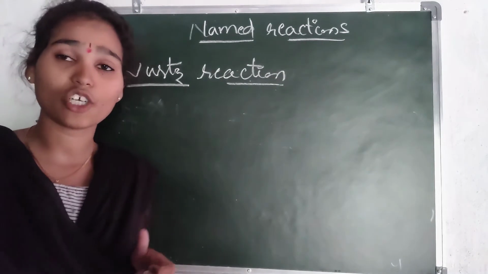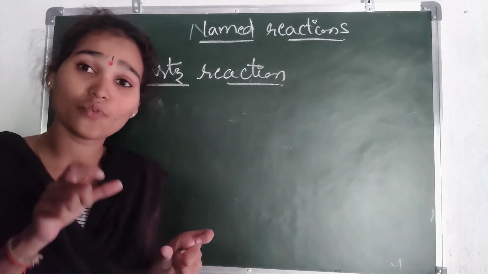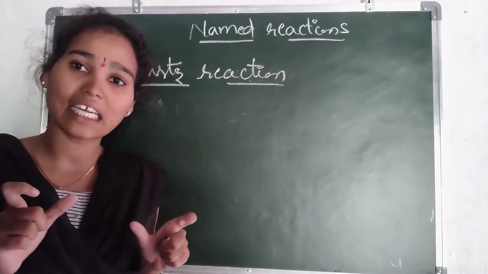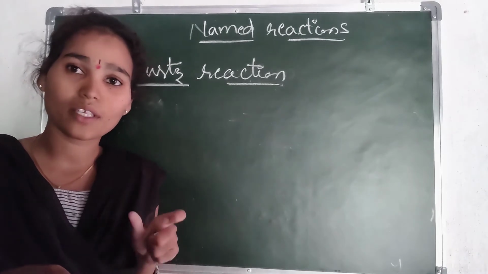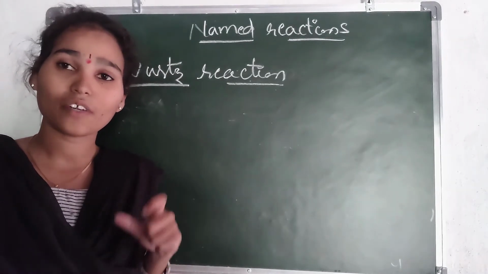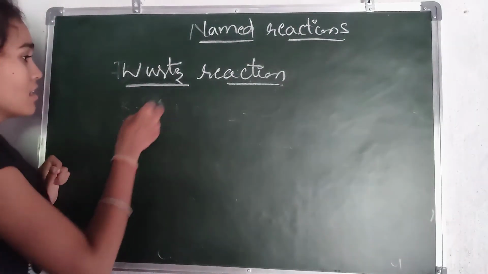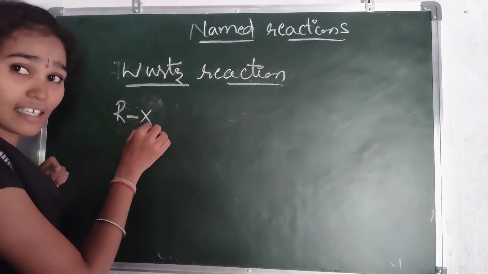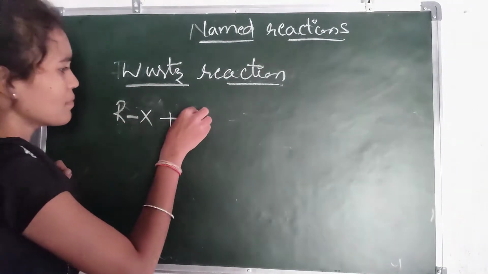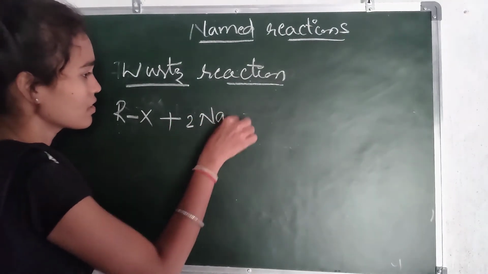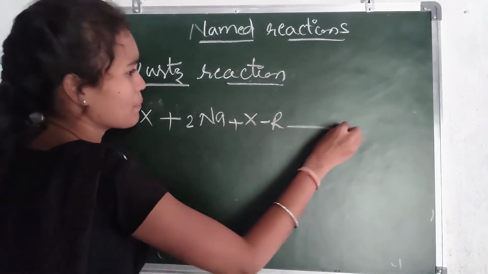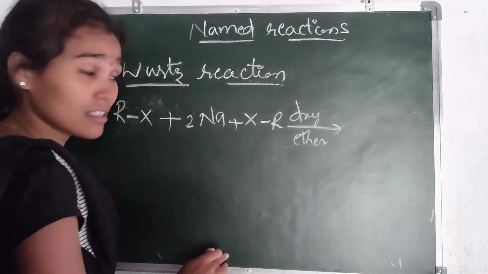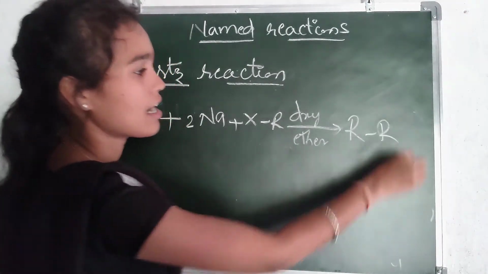In the Wurtz reaction, what happens? Alkyl halides react with sodium and form a compound, that is an alkane. We can write the reaction: alkyl group with halide, which reacts with sodium in the presence of dry ether, and here we are getting alkanes.